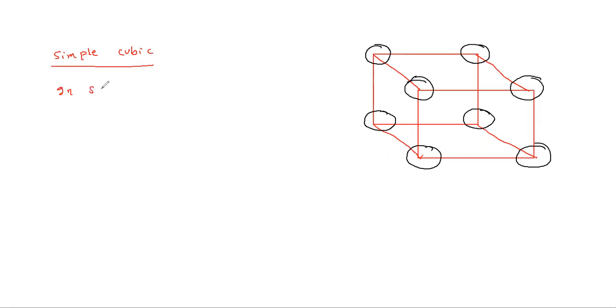In simple cubic, there is one lattice point, meaning an atom, at each corner. There are 8 corners.